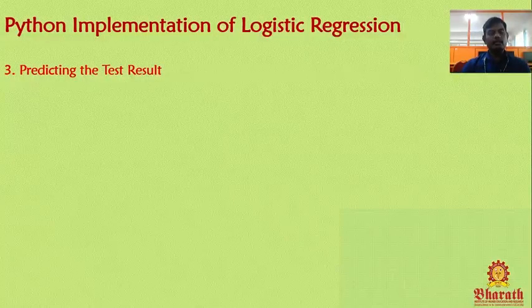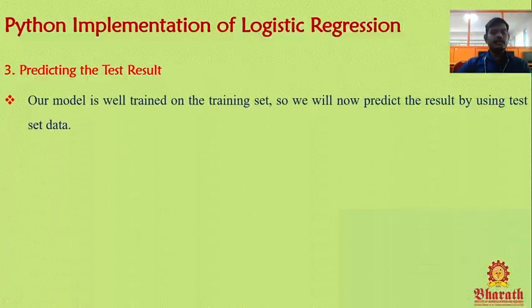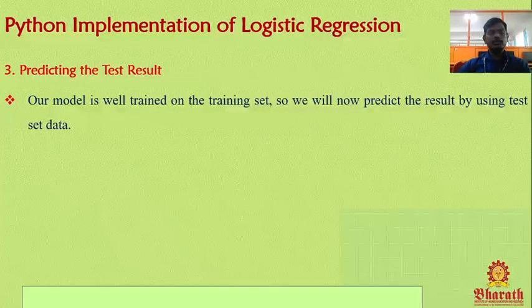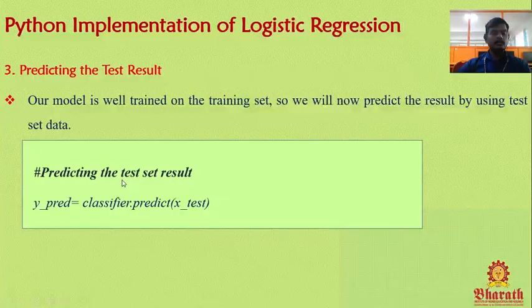Third step is, the training period is over, we have trained the model. Next we need to test. That means we need to predict the result. Third step is predicting the test result. Our model is well trained on the training set. In the second step we trained the logistic regression model very well. So we will predict the result using test set data. With the help of training set data, we have trained our model. With the help of test set data, we need to validate our model.